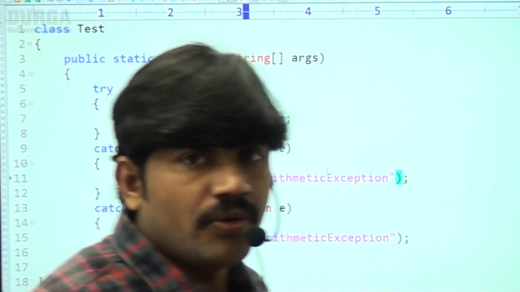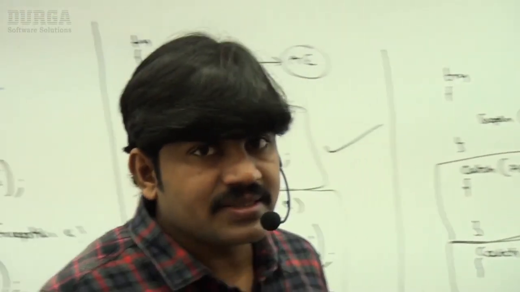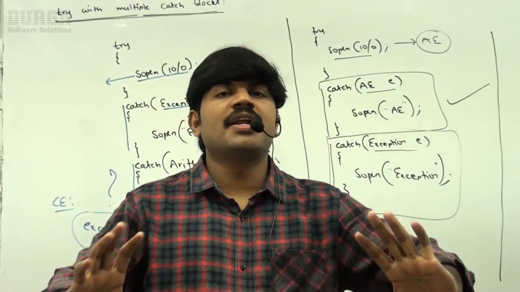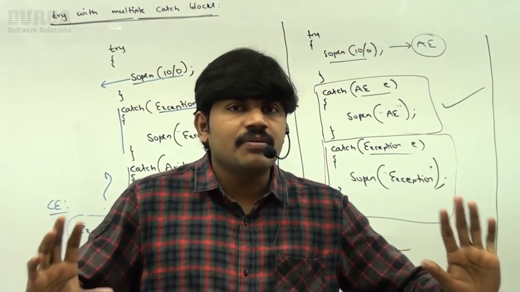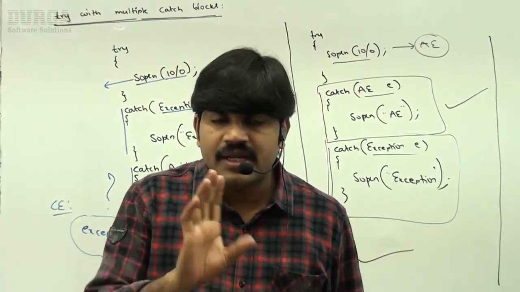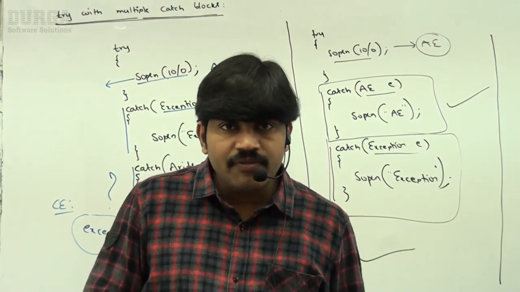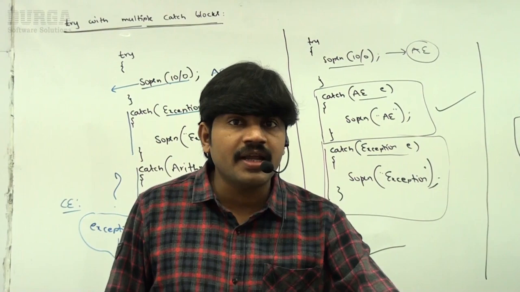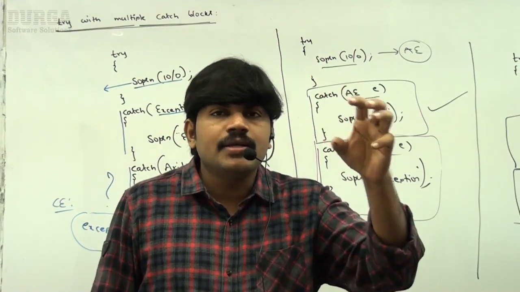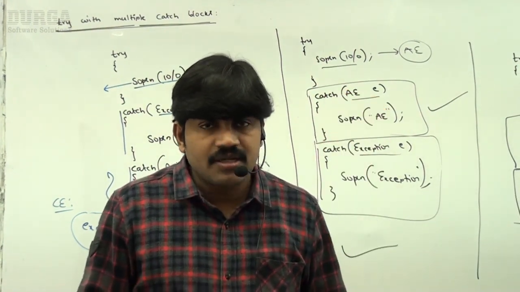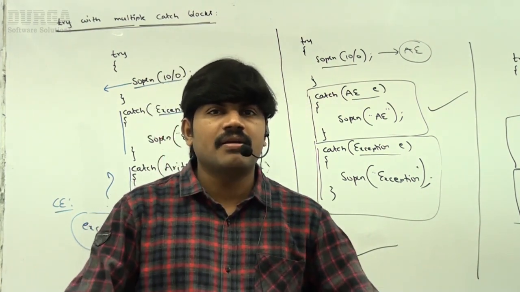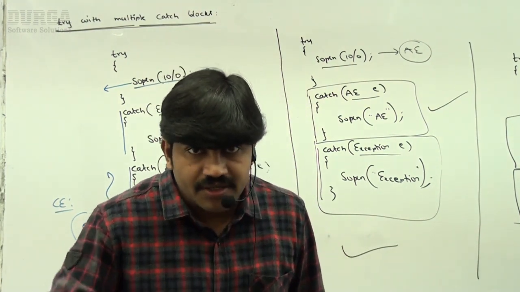That's all, sir. So these are various important points you people should be aware of about try with multiple catch blocks. Try with multiple catch blocks is possible and recommended to use. If there are multiple catch blocks, the order of catch blocks is very important, compulsory. Child first and then parent next. By mistake, if you take parent first and then child, immediately you are going to get a compile error. Any doubt?